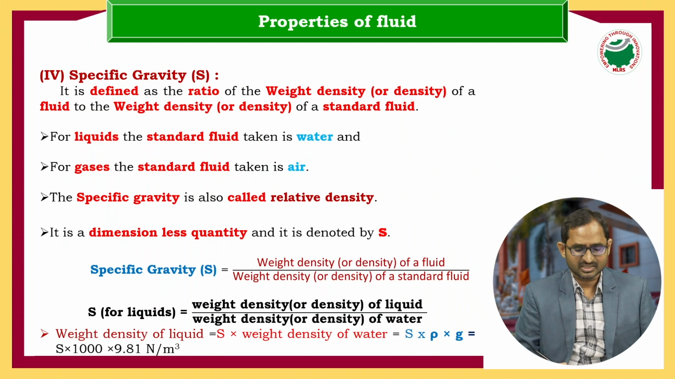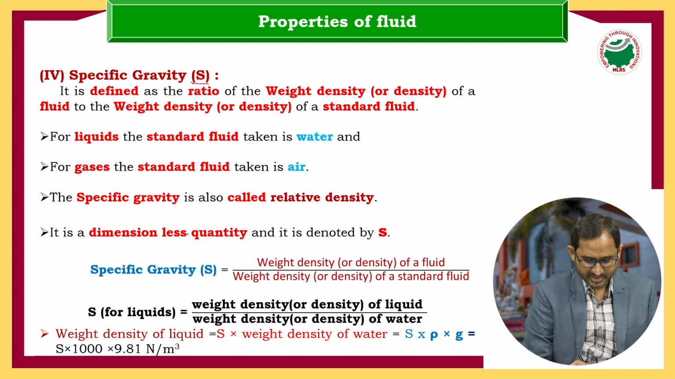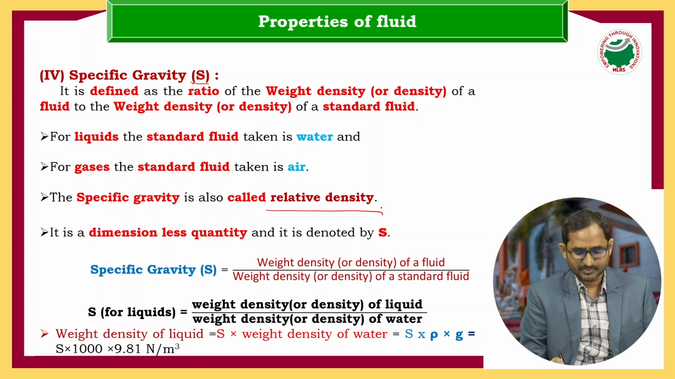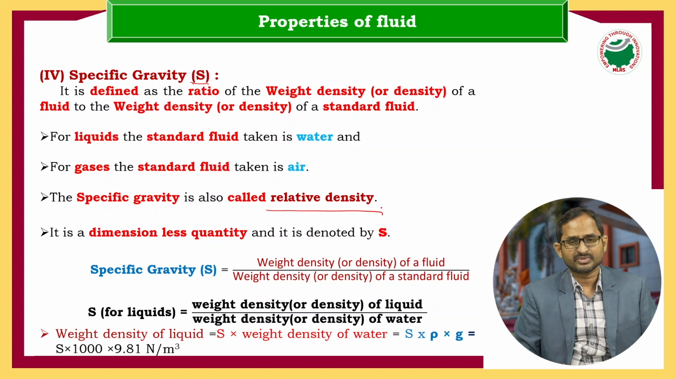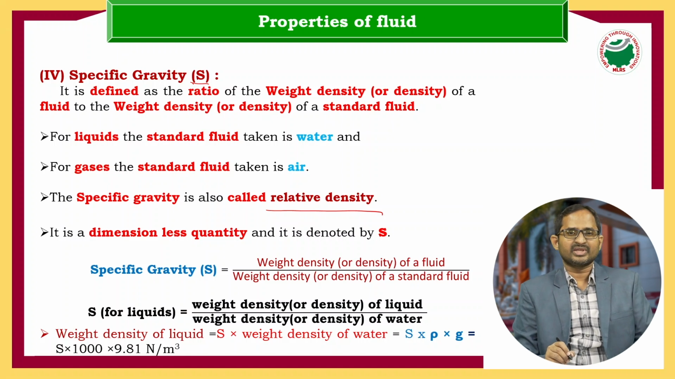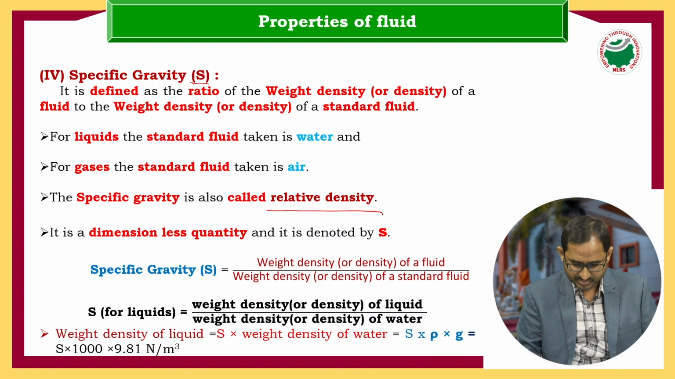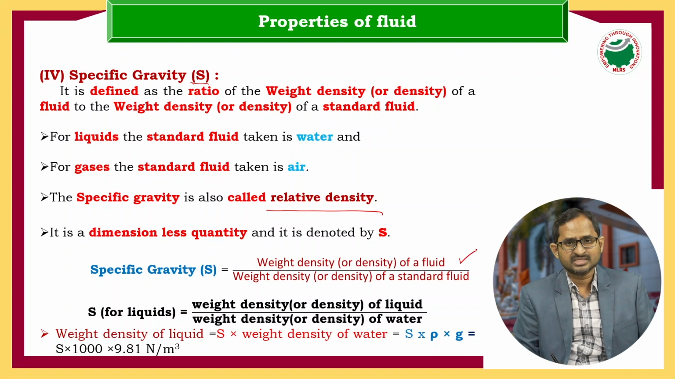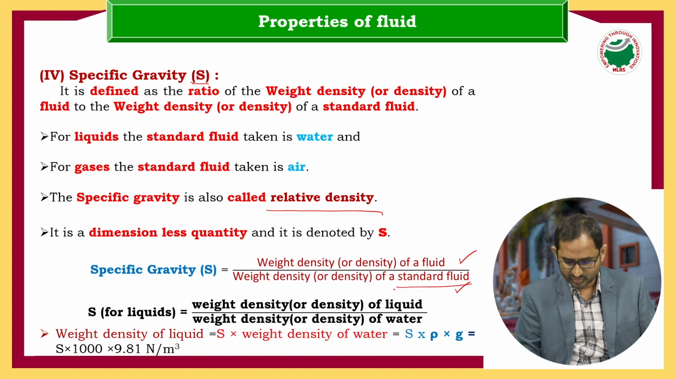Next, specific gravity. Specific gravity is denoted by the symbol S, and another name for specific gravity is relative density. So what is the definition of specific gravity? Either we may consider weight density or we may consider mass density, any one density we can consider. The definition of specific gravity is weight density or density of a fluid to weight density or density of a standard fluid.